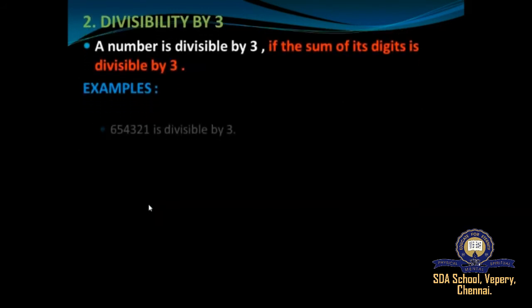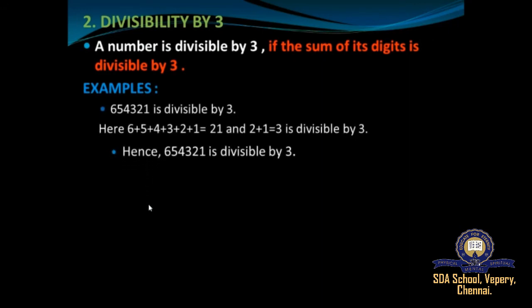So next we'll move on to divisibility by 3. A number is said to be divisible by 3 if the sum of its digits is divisible by 3. For example, 6 5 4 3 2 1 is divisible by 3. The first step is to find the sum of the digits, that is 6 plus 5 plus 4 plus 3 plus 2 plus 1. When you add all these numbers, you get 21. When you add 2 plus 1, it is 3. Therefore 3 is divisible by 3, so 6 5 4 3 2 1 is said to be divisible by 3. Understood, students?